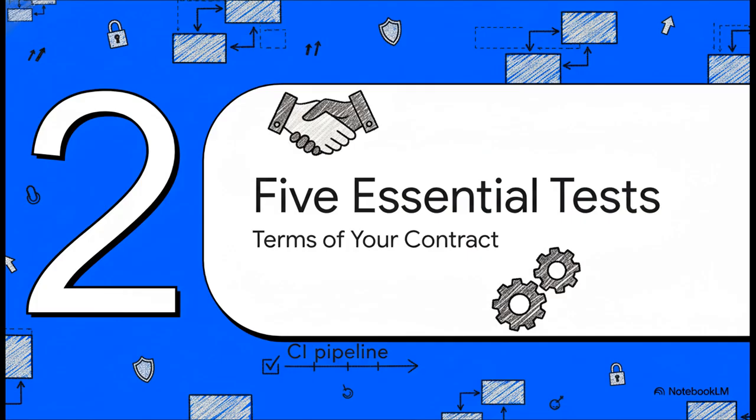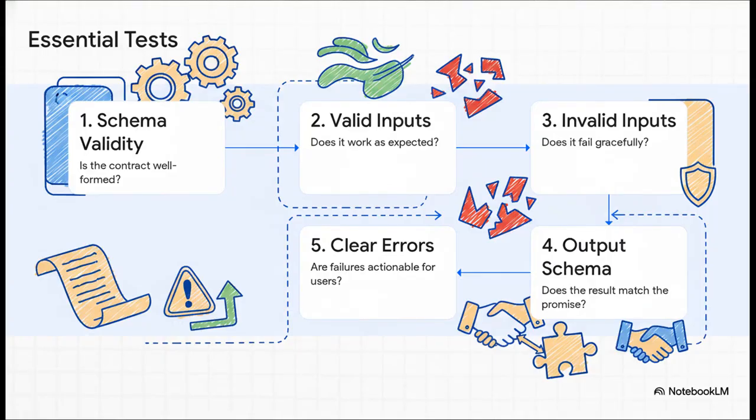With that foundation in place, it's time to get specific about the terms of our contract. What are the exact promises we're making to our users? Let's walk through the 5 essential checks that make sure our contract is always being honored. You can think of these 5 tests as the non-negotiable clauses in your contract. They make sure the promise itself is written correctly, that it works when it's supposed to, that it fails gracefully when it should, that it delivers what it said it would, and that it actually helps you out when something goes wrong. Let's break them down one by one.